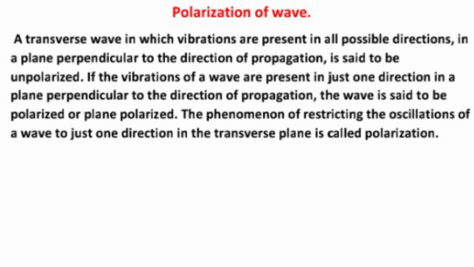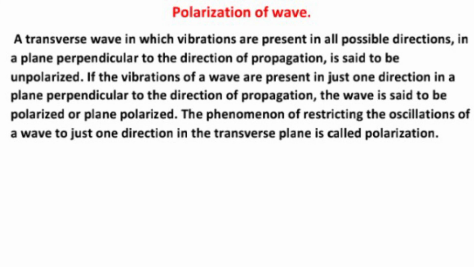If the vibrations of a wave are present in just one direction in a plane perpendicular to the direction of propagation, the wave is said to be polarized or plane polarized. The phenomenon of restricting the oscillations of a wave to just one direction in transverse plane is called the polarization.